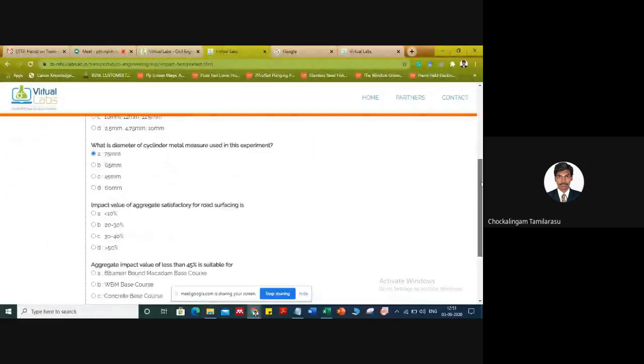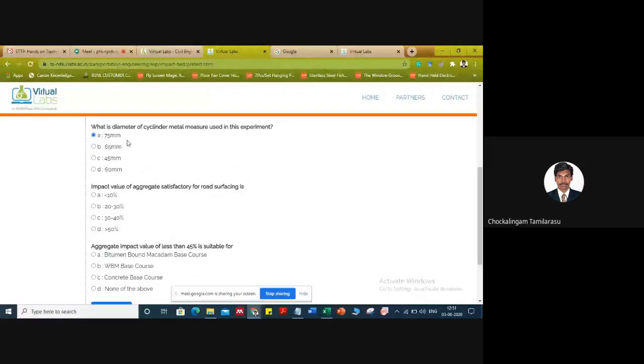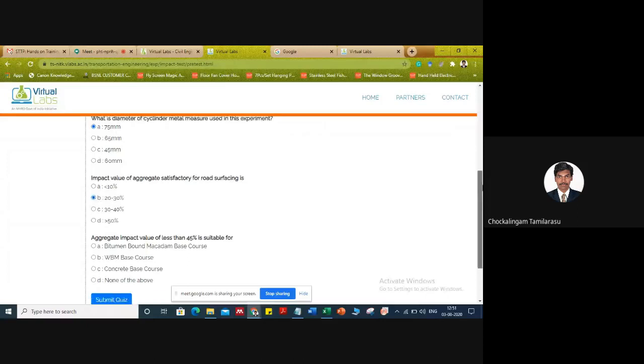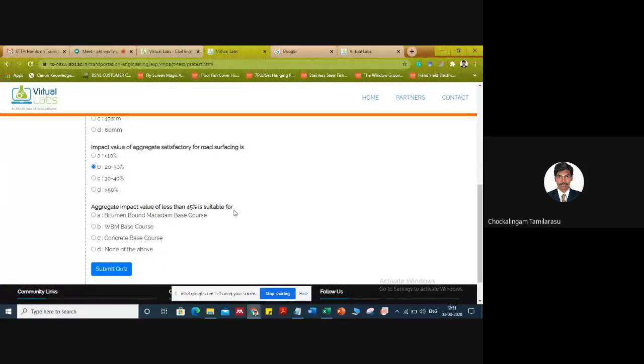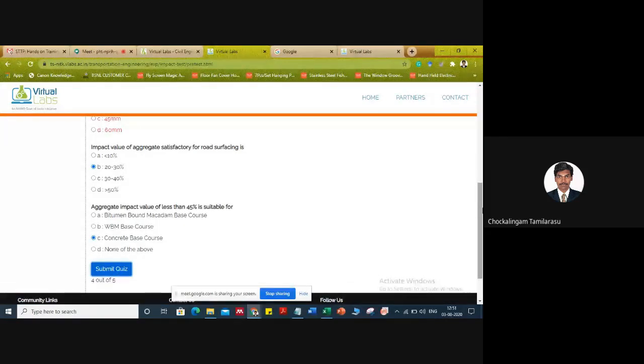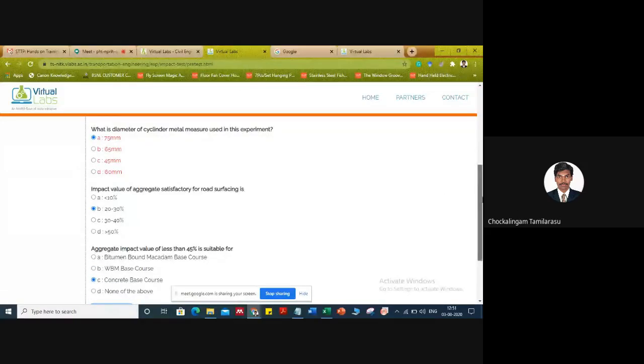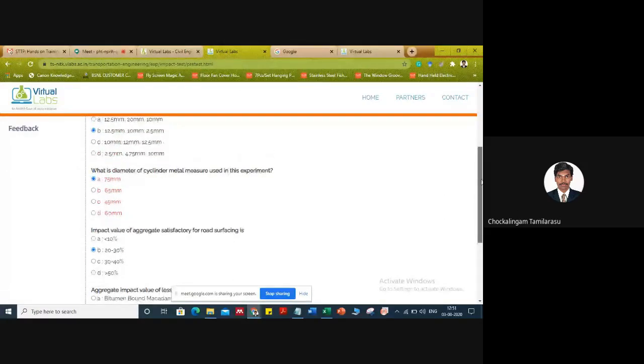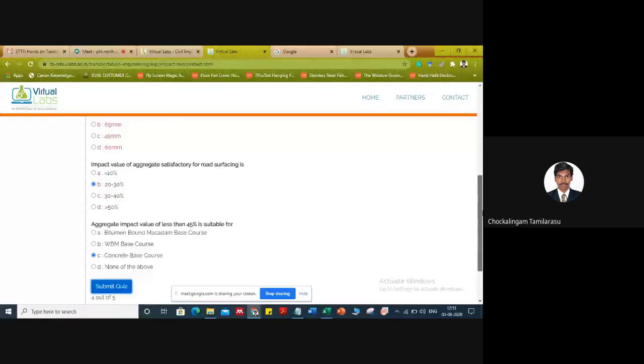I'm not sure. Impact value of aggregate satisfactory for road surfacing is 20 to 30%. Less than 45% is suitable for... I'm giving either one. So 4 out of 5, so I think this one is wrong. Again, we can go through the theory and carry out one more attempt, then we will get 5 out of 5.